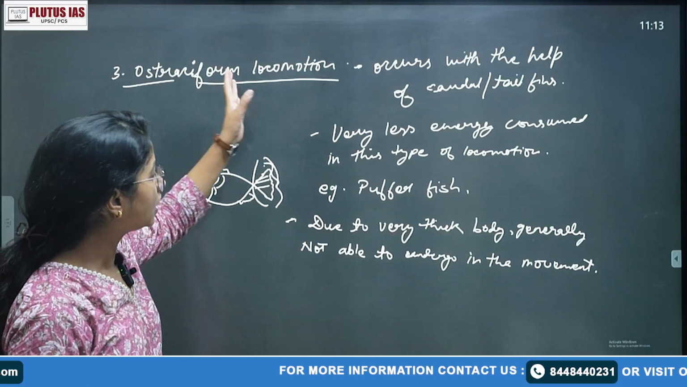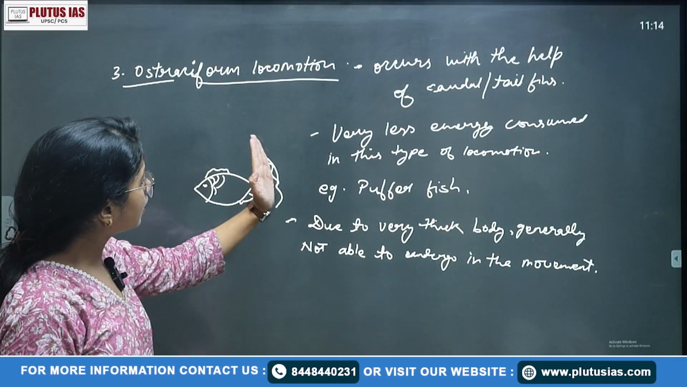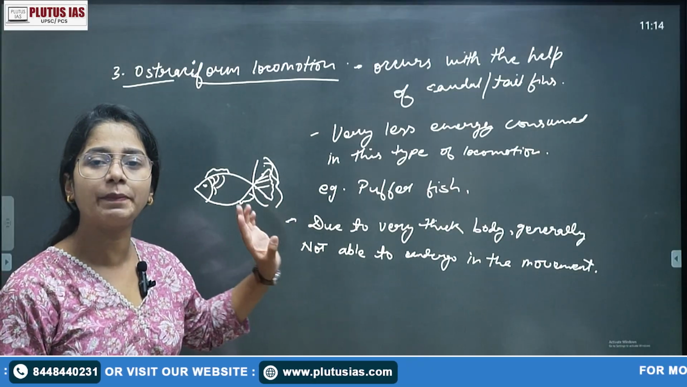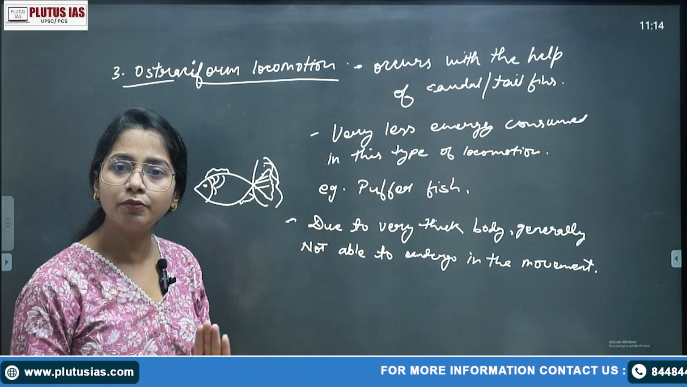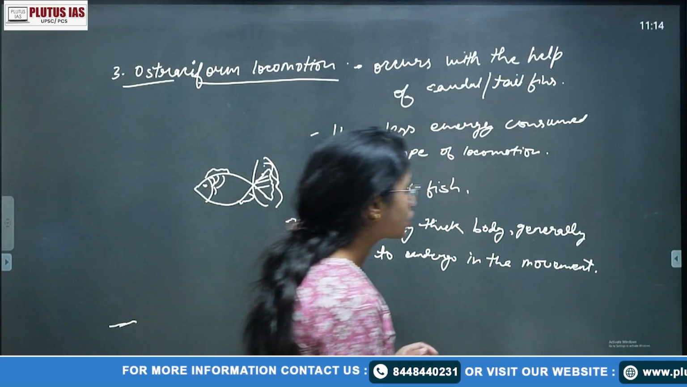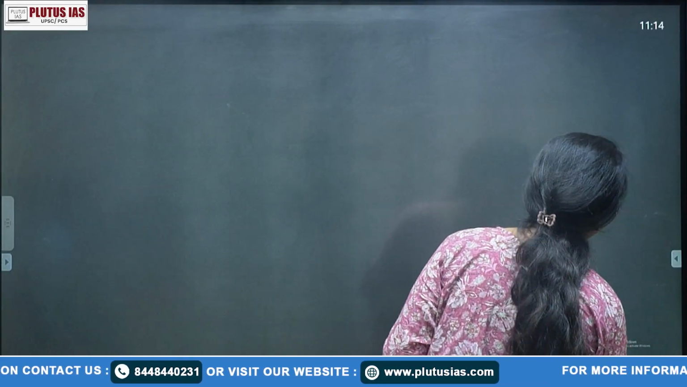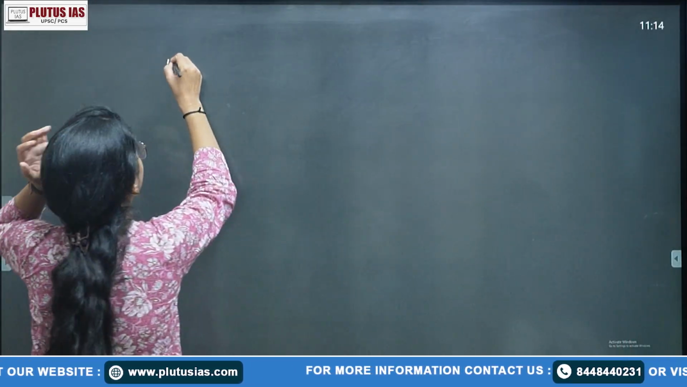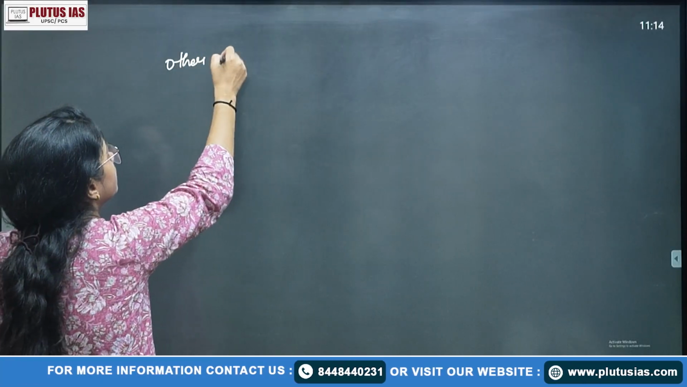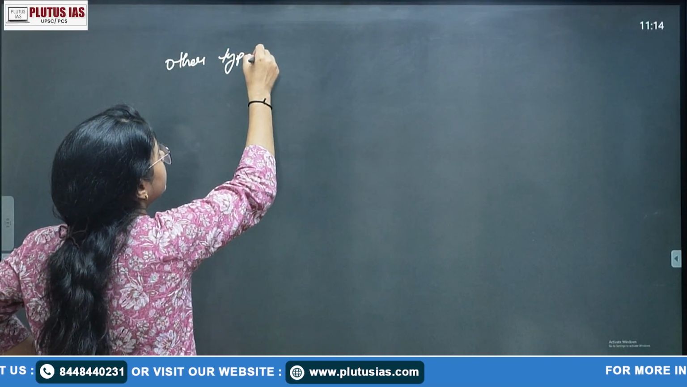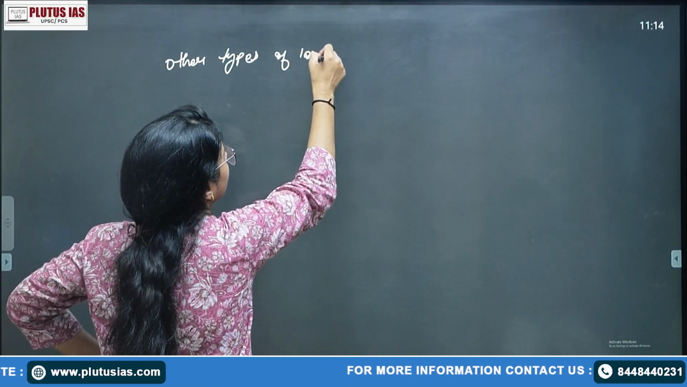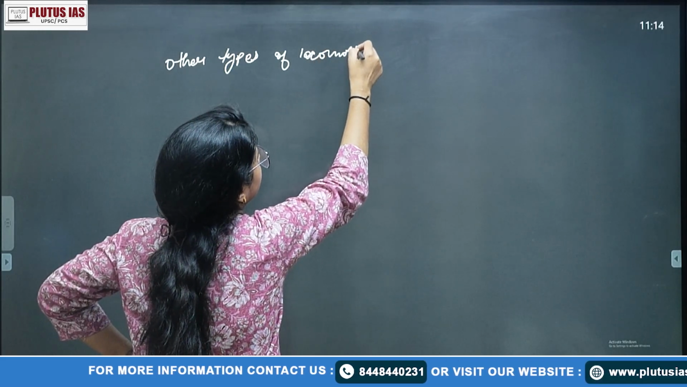But even in the locomotion, we are saying the movement of the caudal fin, the movement of the pectoral or the pelvic fin, and the movement of one-third of the body portion, right? So there are some other types of locomotion, right?